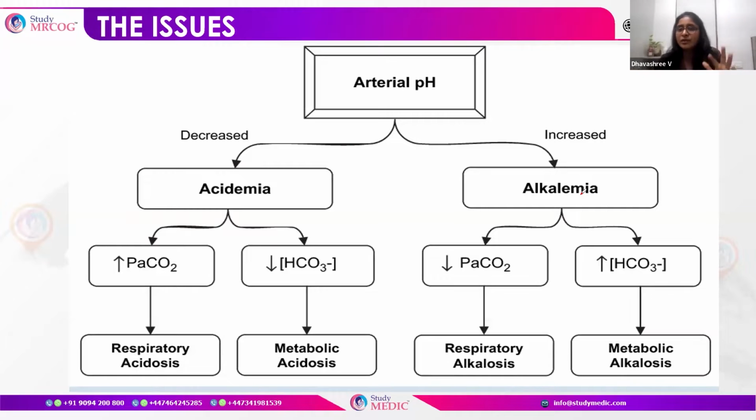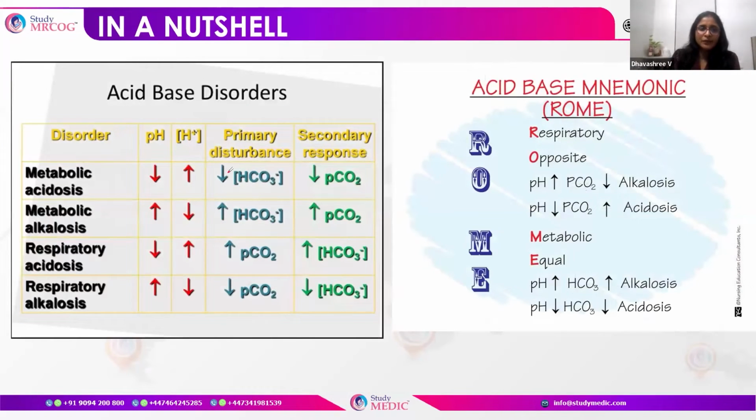So we will deal with all the simple acid-base imbalances. In a nutshell, in metabolic acidosis, the pH is reduced, that is, hydrogen ions are increased. Metabolic is basically HCO3, so the primary disturbance is HCO3. There is a reduced bicarbonate ion which increases the hydrogen ion, thereby reducing the pH.